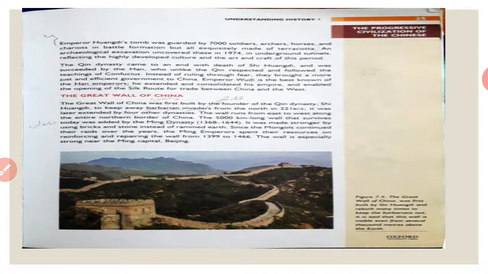Now, what happened is that when the ruler of the Qin dynasty died, he was succeeded by the Han, who, unlike the king, respected and followed the teachings of Confucius. So the Han dynasty followed all the teachings of Confucius. And similarly, as I told you about the Terracotta Army, it was once destroyed by some farmers and broken.